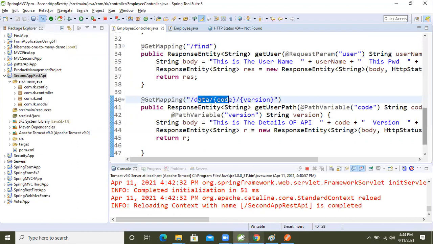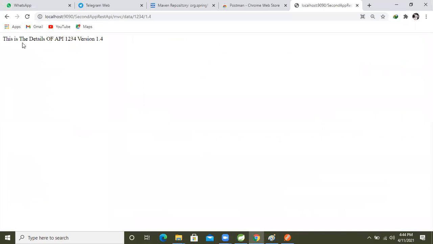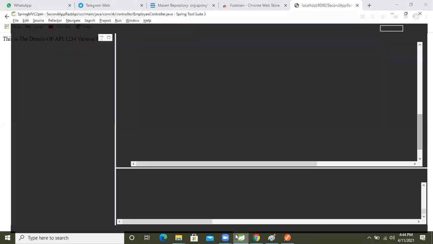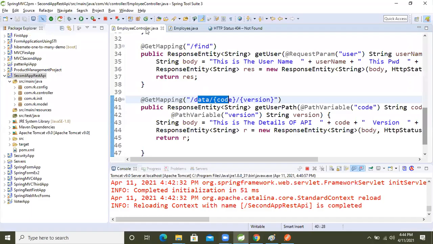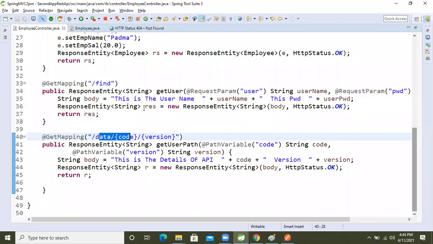Okay, in the path parameter. This is the detail of API 1234 and version is 1.5, right? Like this we are reading the primitive data inside our controller.